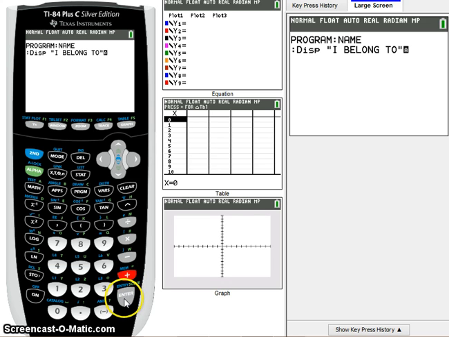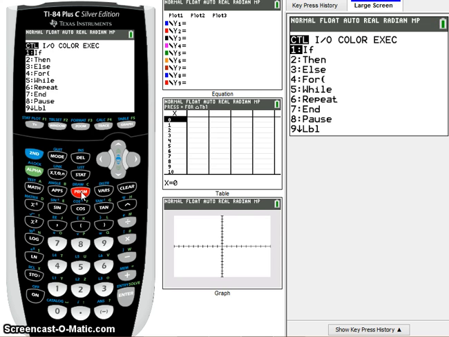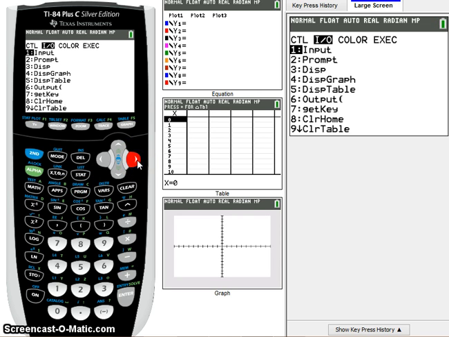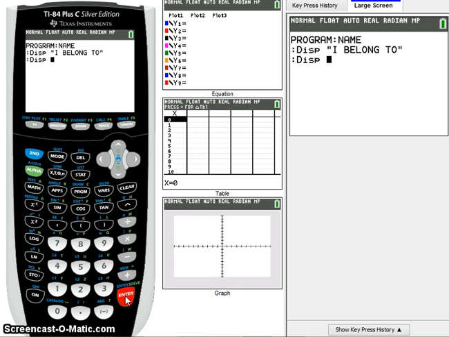All right, now I hit enter because the second line is going to be a little different, but I'm also going to go back to display. So I go to program, and then again back to input output, and down here to display. And I'm going to display my own name. So I hit second alpha and quotation marks. And then I'm going to put my name in, which is Robert Orr. So I will put an R and an O and a B. But to save time, I'm just going to put Rob.